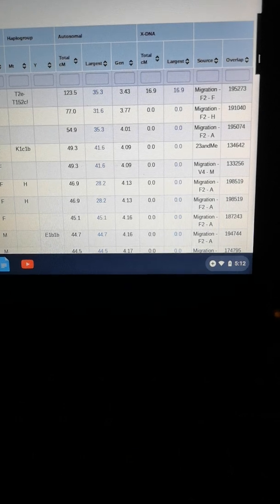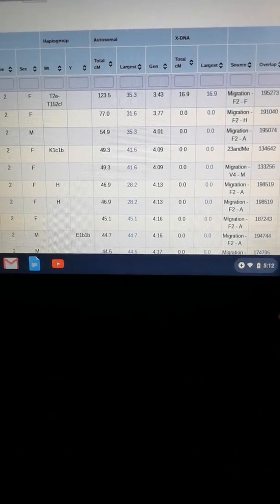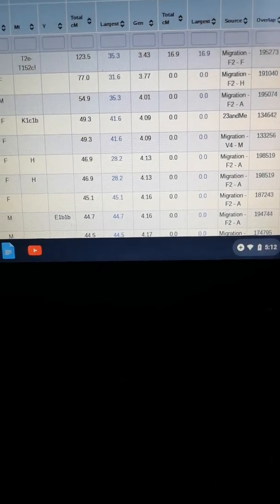So I have a person at the top. Basically, it tells me whether or not they're female or male. This one here, we share the most DNA. I'm going to see if that's my cousin or if it's somebody new.